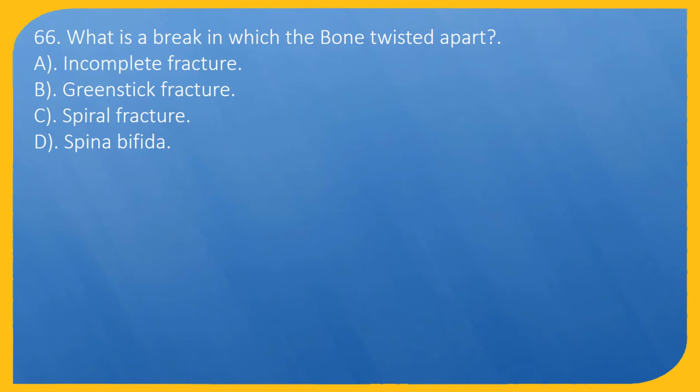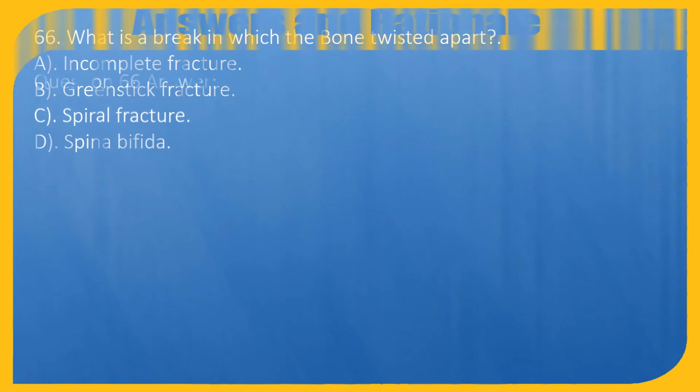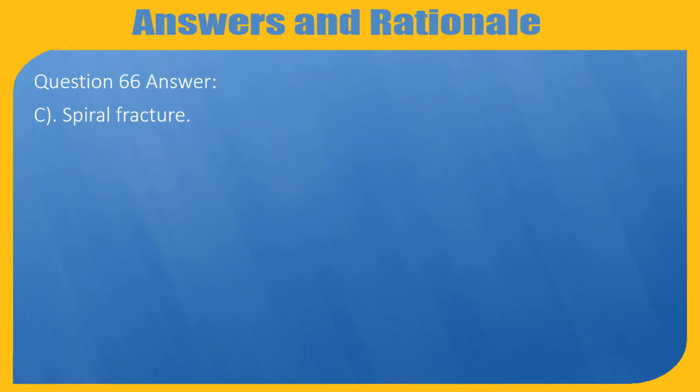Question 66. What is a break in which the bone twisted apart? A. Incomplete fracture. B. Green stick fracture. C. Spiral fracture. D. Spina bifida. Question 66. Answer: C. Spiral fracture.